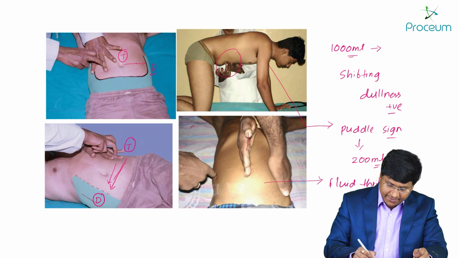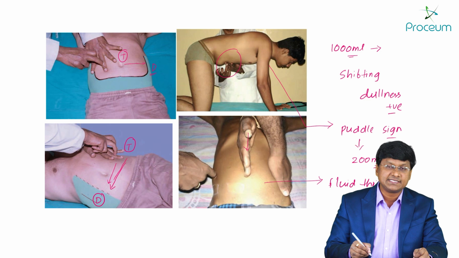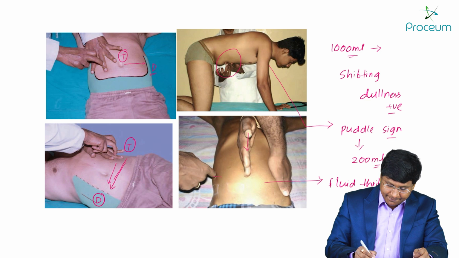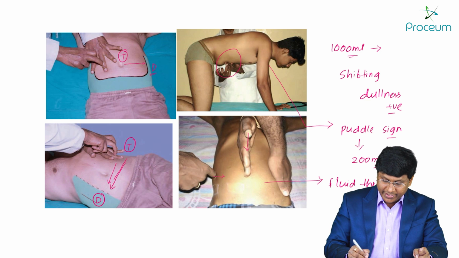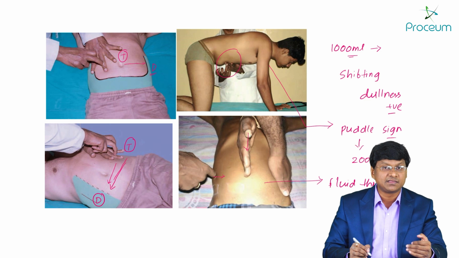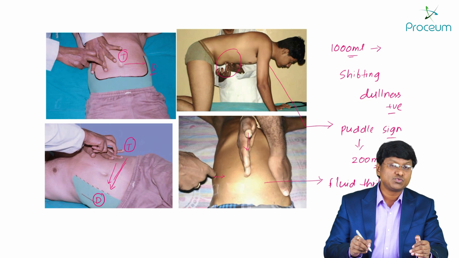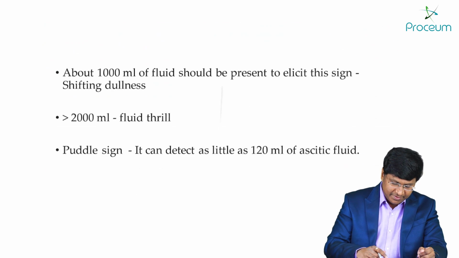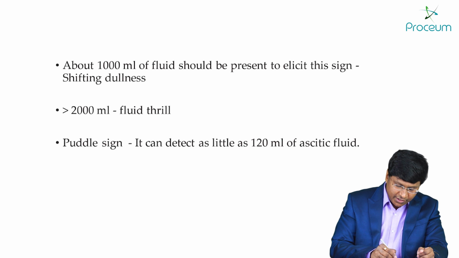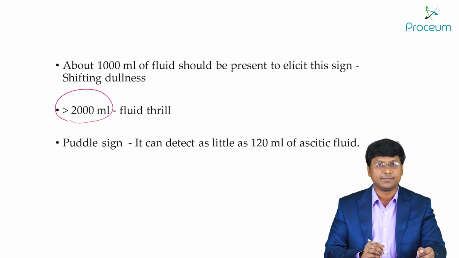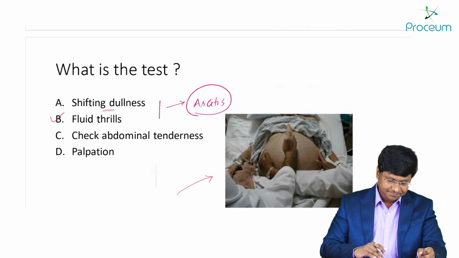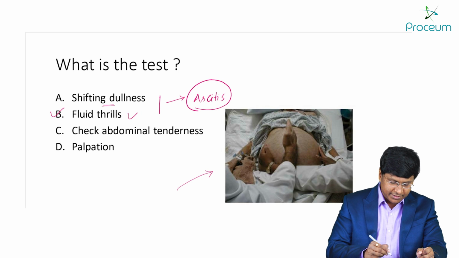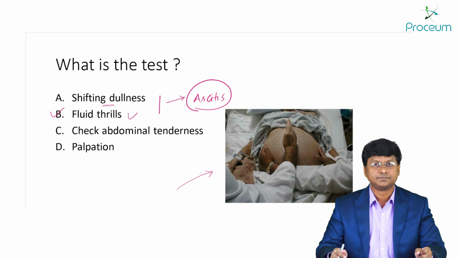One examiner will keep a hand in the center, and the other examiner will tap with the right hand, wherein the left hand will feel that particular thrill. Okay, so this is the fluid thrill, and the fluid thrill will be positive when the quantity of the fluid is more than 2000 ml. Right, so the answer to this particular question is the fluid thrill.